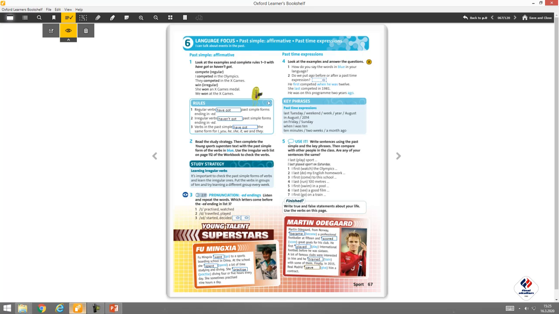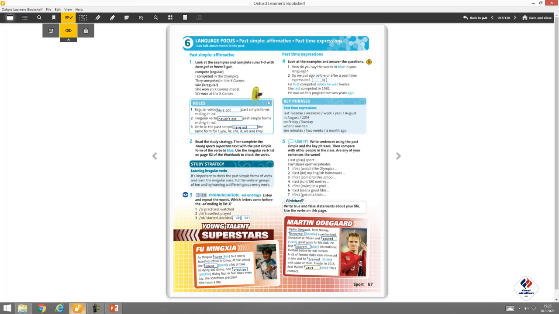Number 1, play becomes played, regular. What about watch? Regular. What about did? Irregular, becoming did. What about come? Irregular, becoming came. And run? Yes, ran is its verb 2 form, so run is irregular. Swim is also irregular too, becomes swam.